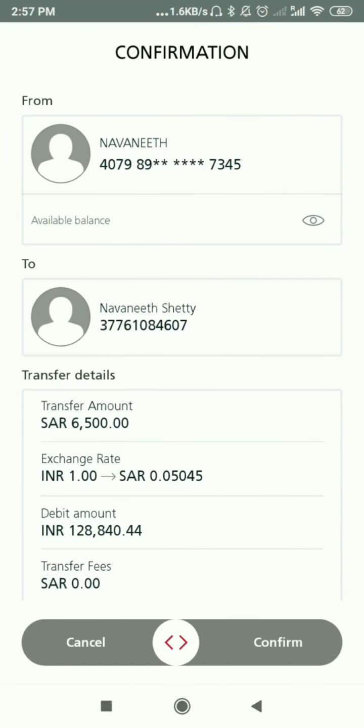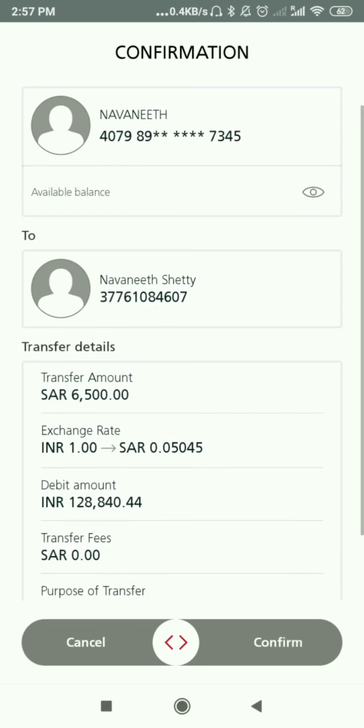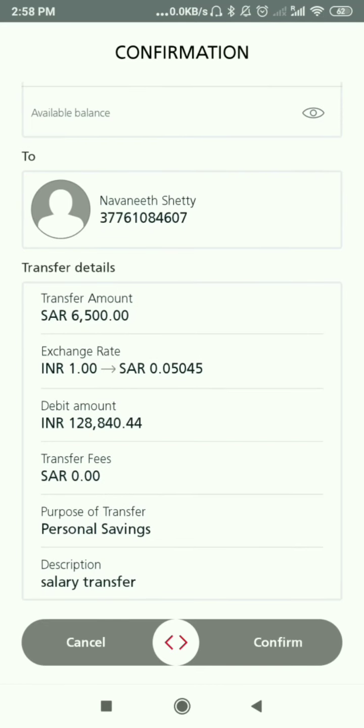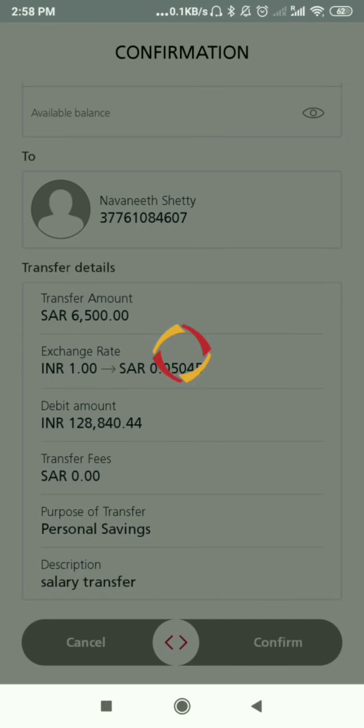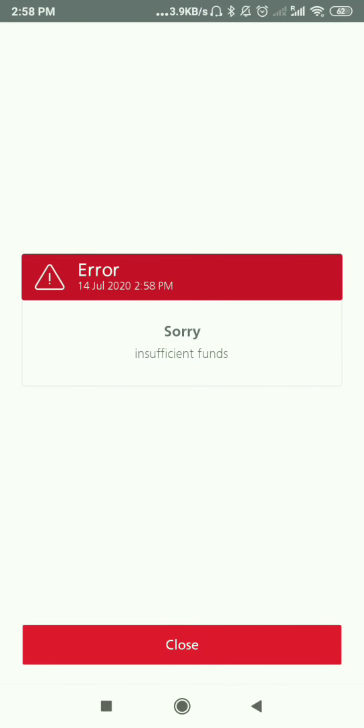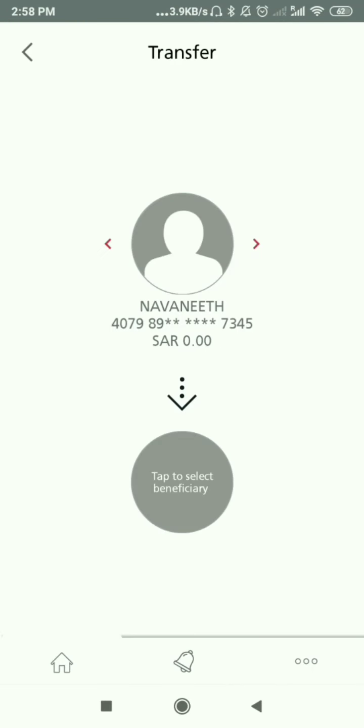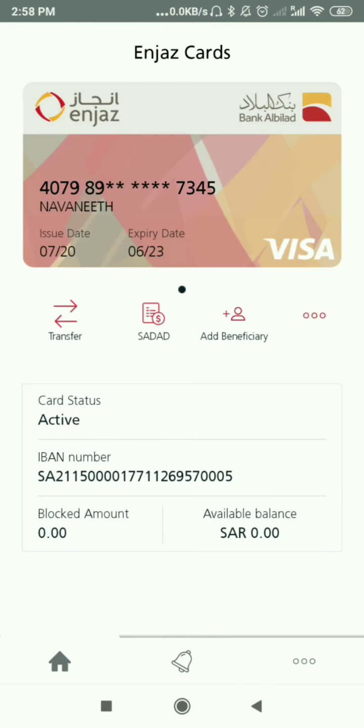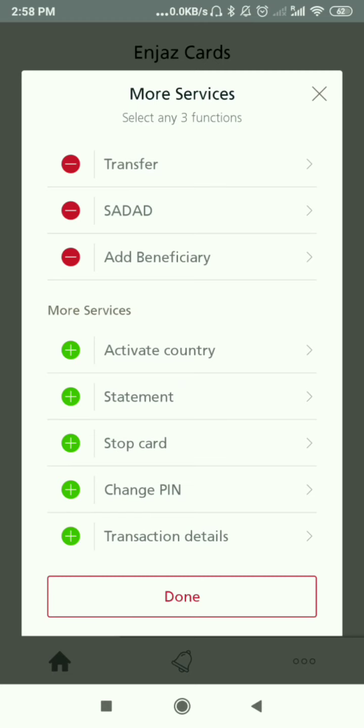Next, if you put it, a bunch of details come, how much is transferred, and what the exchange rate is, and how much it will be in Indian rupees. Transfer fees zero. There are no fees, so you have to swipe to confirm. Then it will automatically go to the bank, and you will get a message that it has been debited from your bank. And don't forget to change your ATM pin.